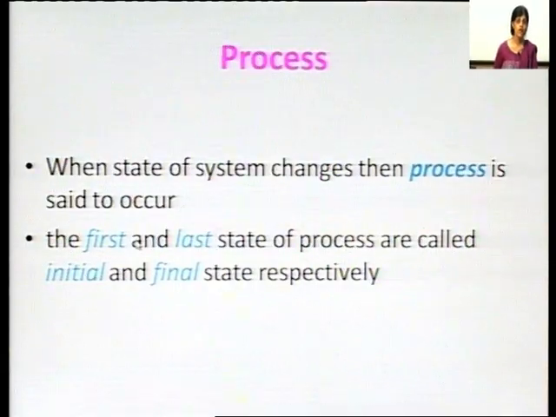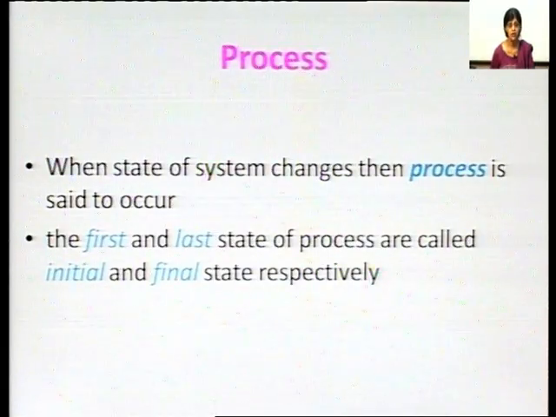And we can have the first and the last state of a process. They are known as the initial and the final state respectively. So, when the state of the system changes, that is known as a process, and the first state is known as the initial state and the last state is known as the final state.